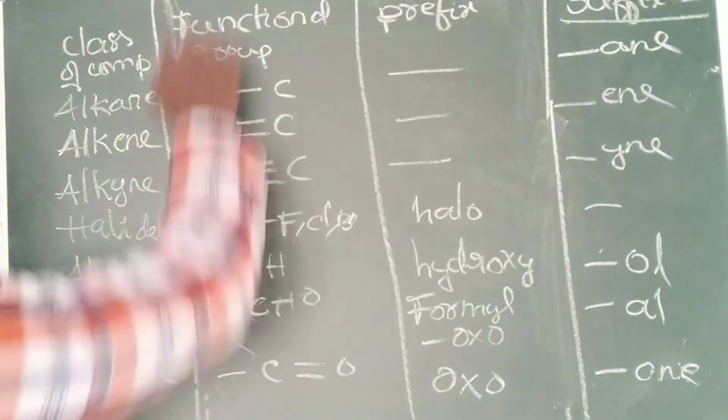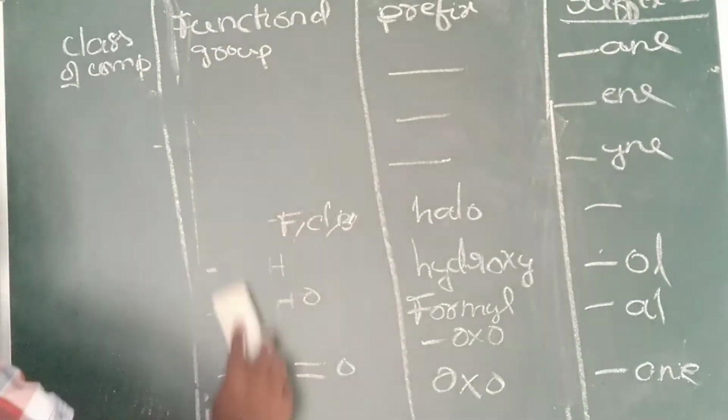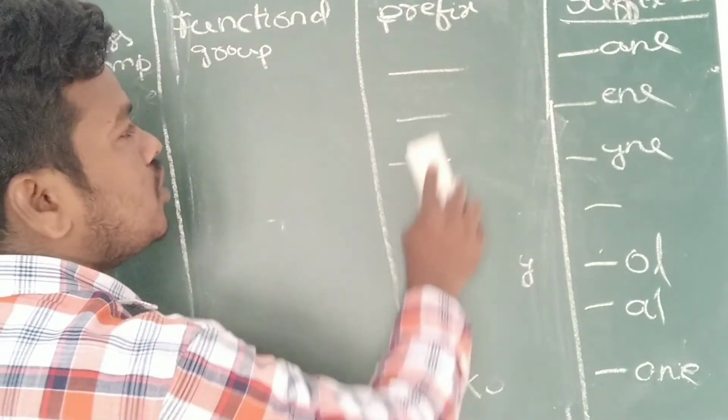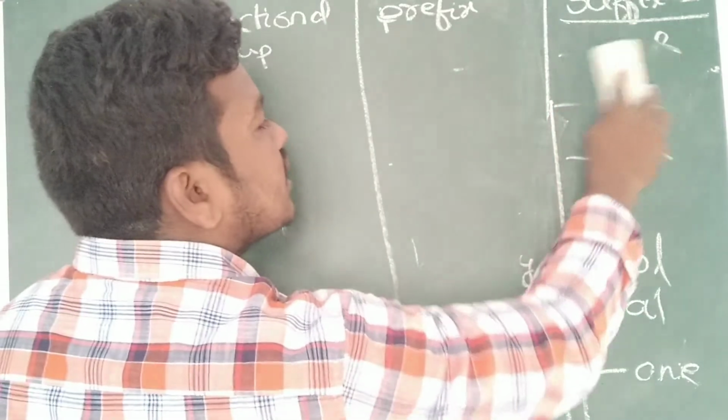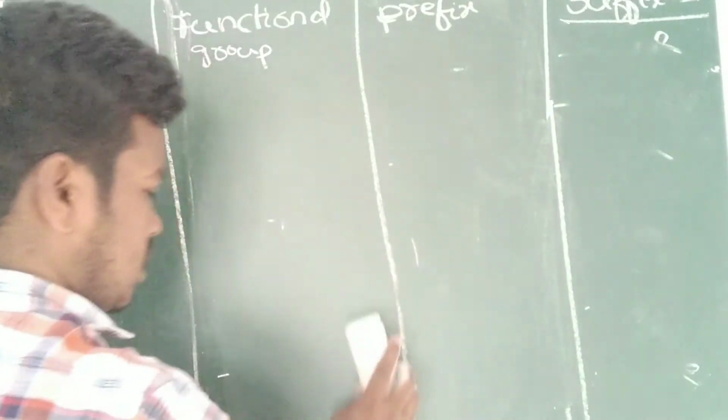Okay, next we can see a few examples also. We have to remember this table and the decreasing order of the functional groups. If you remember all these, everything will be easy and there is no confusion.